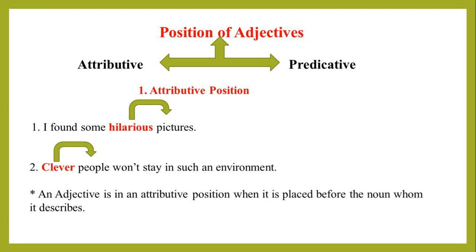Let's see these examples. Here, in the first sentence, the word hilarious is used just before the pictures which it describes. The same in the second example, the word clever is just before the word people and describes it. This position of adjectives is called attributive position. In other words, an adjective is in an attributive position when it is placed before the noun which it describes.